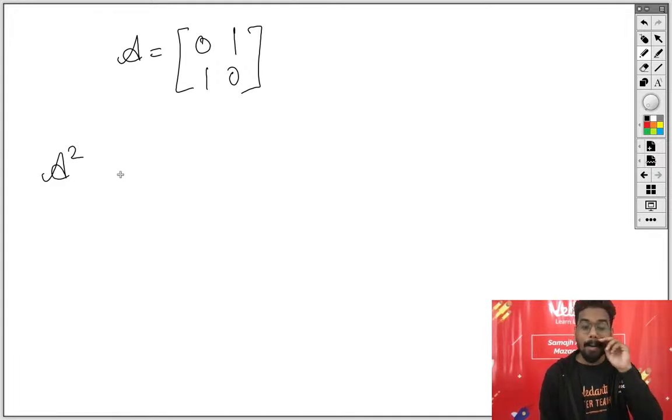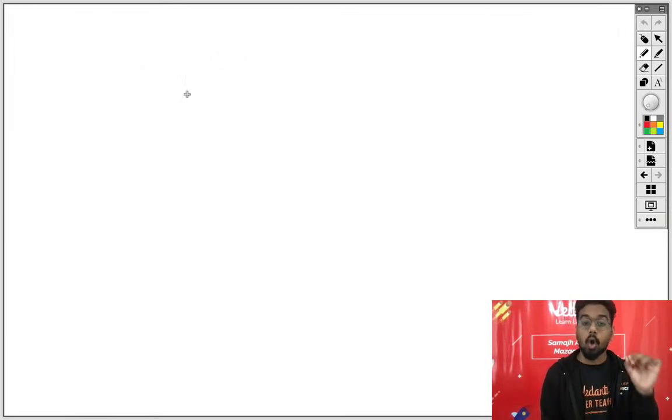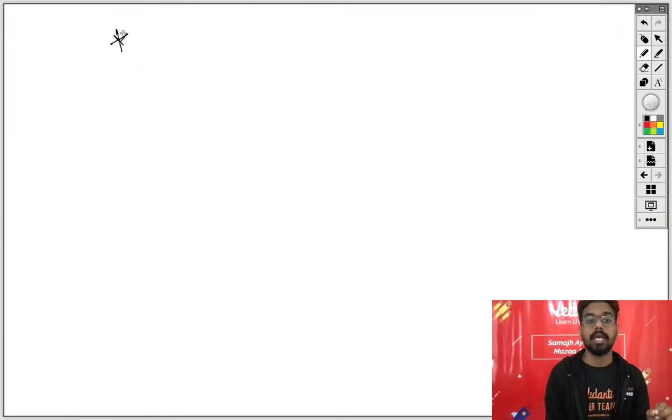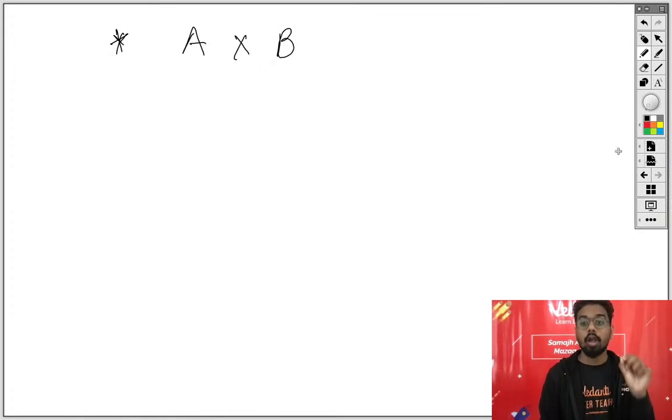ठीक है. अब आप मुझे बताओ, when you will multiply two matrices, always remember this particular thing. When we multiply two matrices, always check their orders for sure. The order of this matrix, what is the order? Number of rows and number of columns.